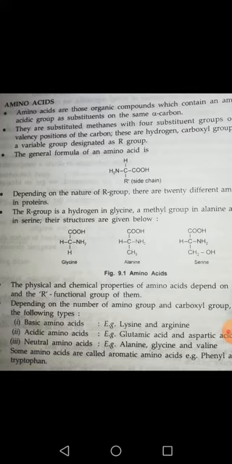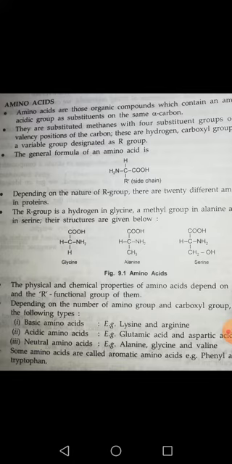So simply I am concluding that amino acids are simple organic compounds which contain one alpha carbon atom, and at its four different valency positions, one group is the amino group NH2, second is the carboxylic group COOH, third is hydrogen, and the fourth is the variable R group. There are 20 different types of amino acids in nature based on the different types of R group.